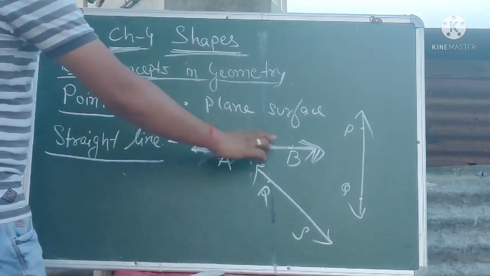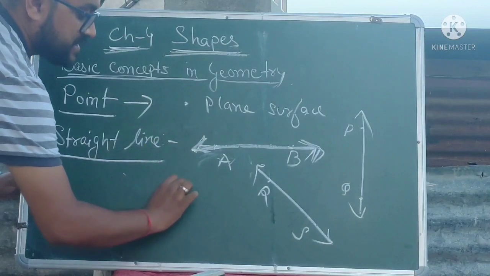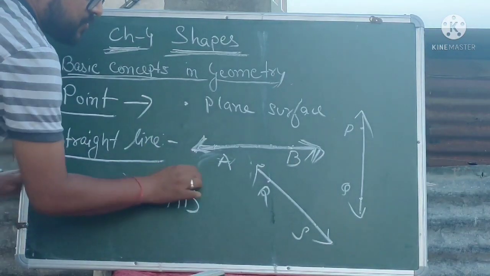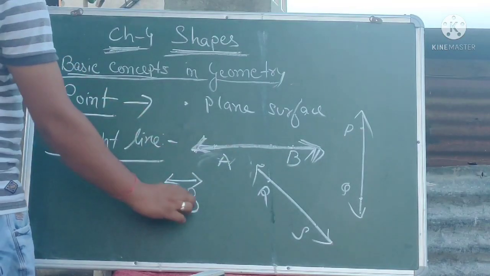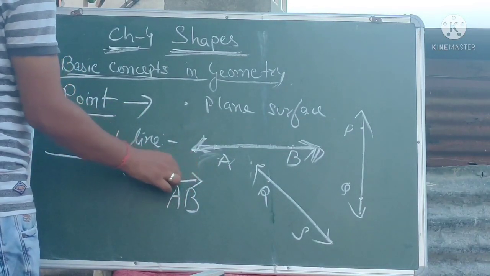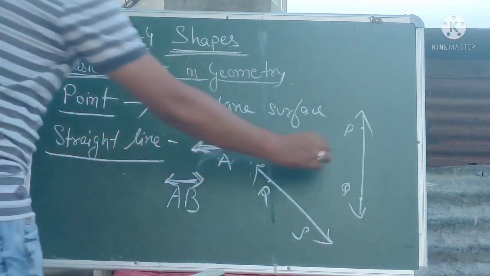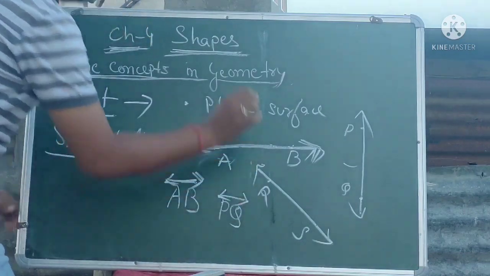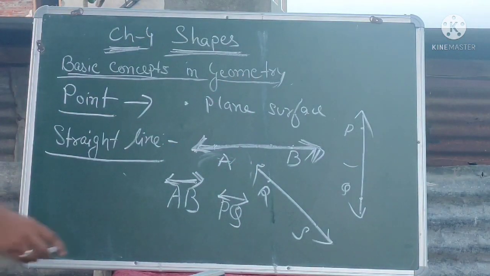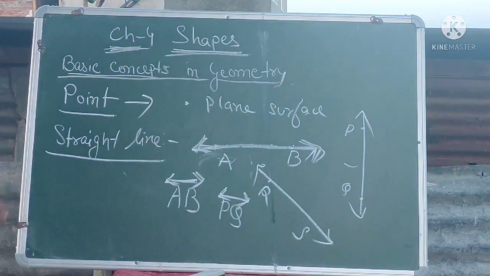If you want to represent straight line AB, how will you write it? We write AB, and above it we give the symbol of the straight line. Similarly, to represent PQ, you write PQ, and above PQ you have to give a line with arrowheads on both sides. In this way we represent a straight line.